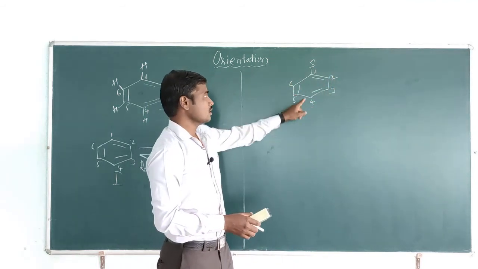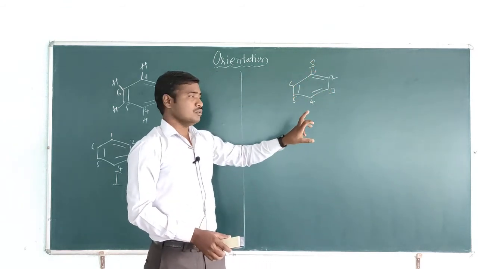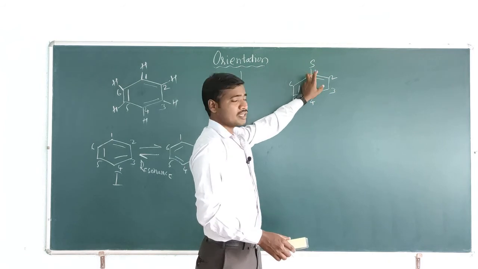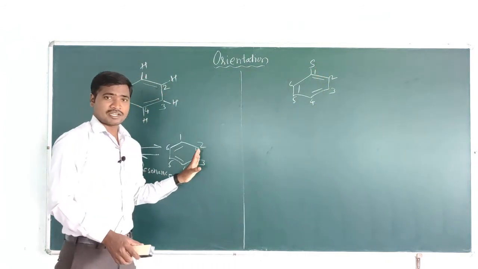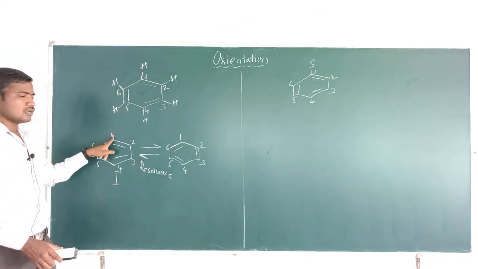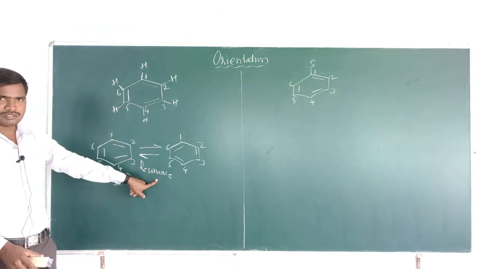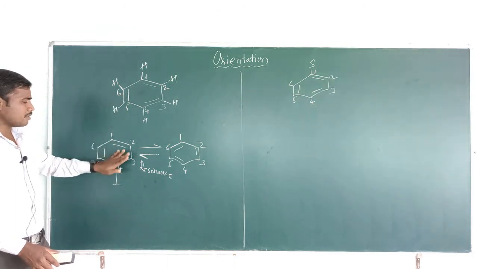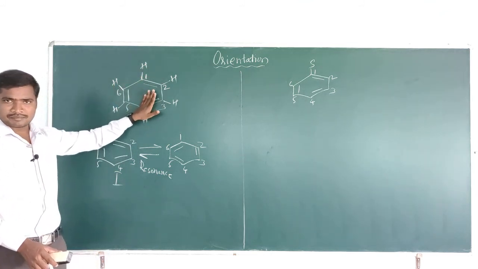That is because we give number 1 to the carbon atom where the substituent is present. In an unsubstituted benzene molecule, it is not possible to give numbering, only due to the resonance. In a planar benzene molecule, all the hydrogen atoms are similar.